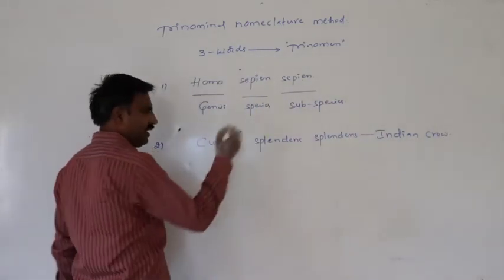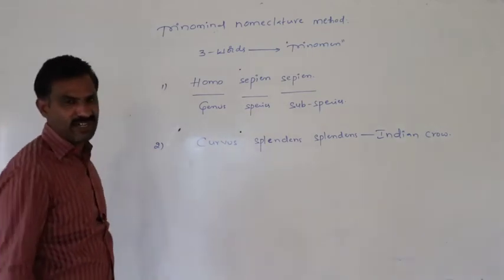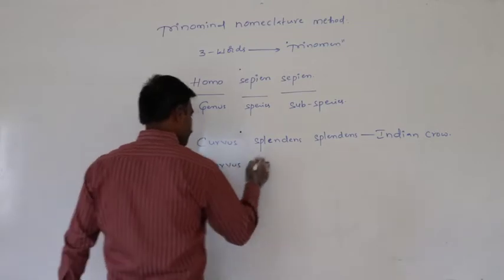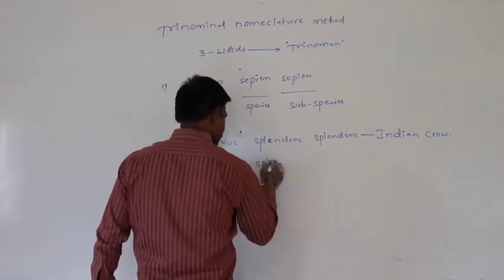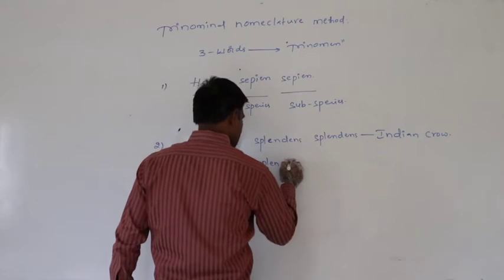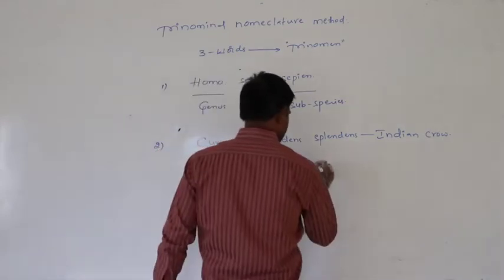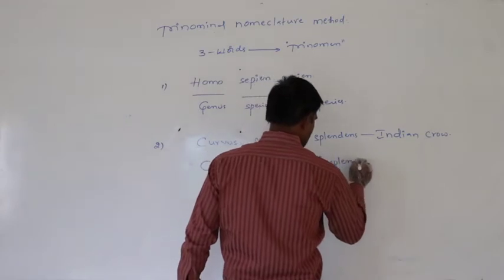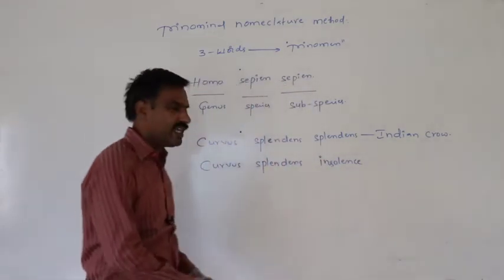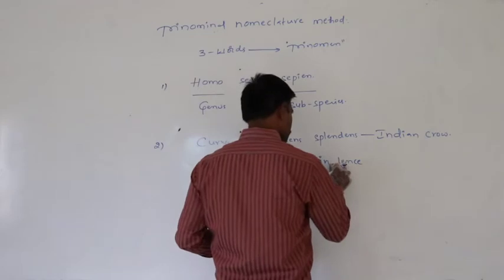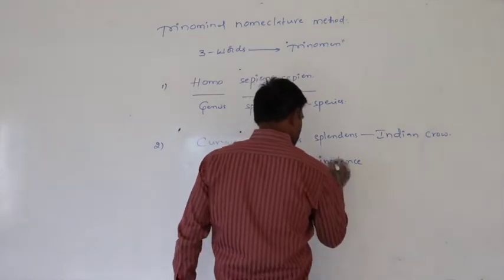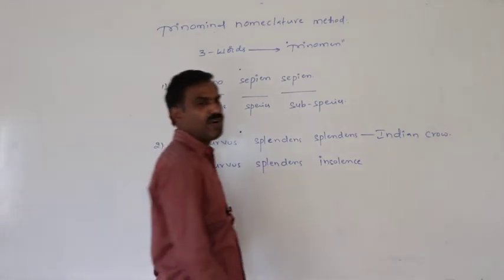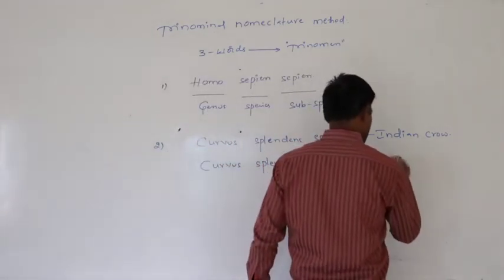When we observe the Myanmar crow scientific name, Corvus splendens insolens is the scientific name of the Myanmar crow.